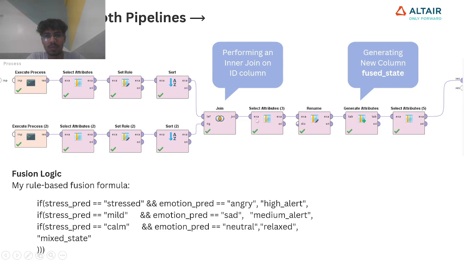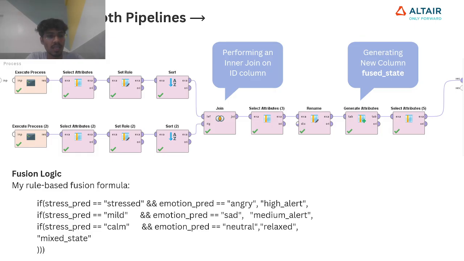Here you can see I use select attributes to select the columns and then rename the columns for better understanding. And here I'm generating another column, the fused state column, and I'm giving some rule based fusion formula.